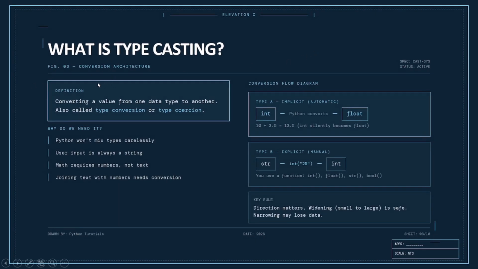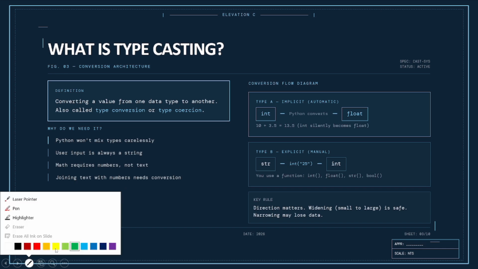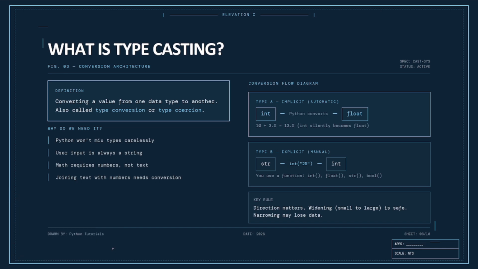What is typecasting? So let's see. The definition of typecasting is converting a value from one data type to another, also called type conversion. Please see and read with me also so you can remember this. You have a data type like int, converting to float. That is typecasting. Generally, that means typecasting.